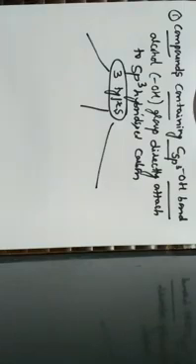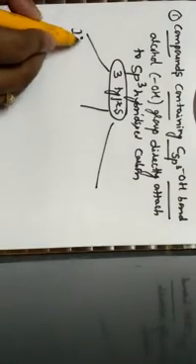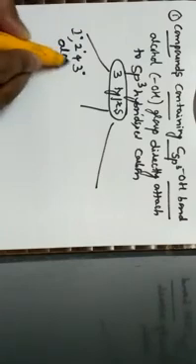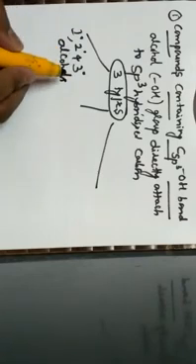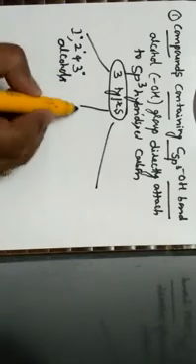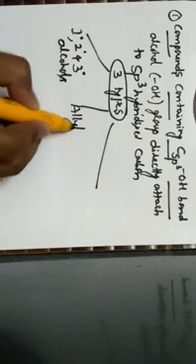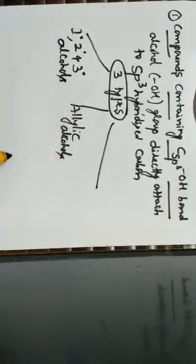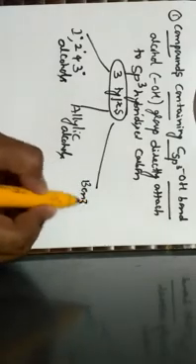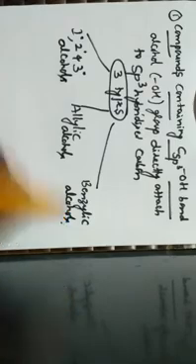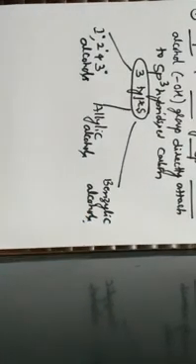The first subclassification is primary, secondary and tertiary alcohols, the second is allylic alcohols, and the third is benzylic alcohols. Now let us discuss each subclassification in detail.